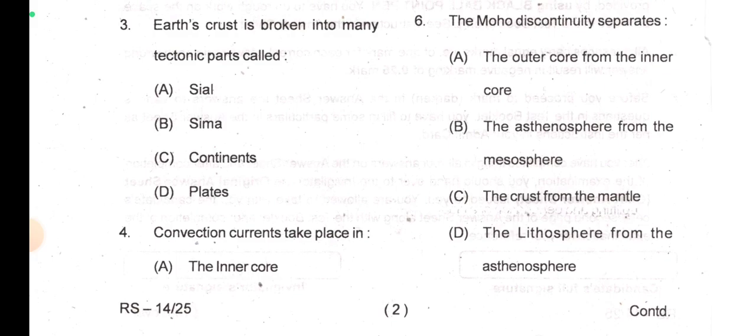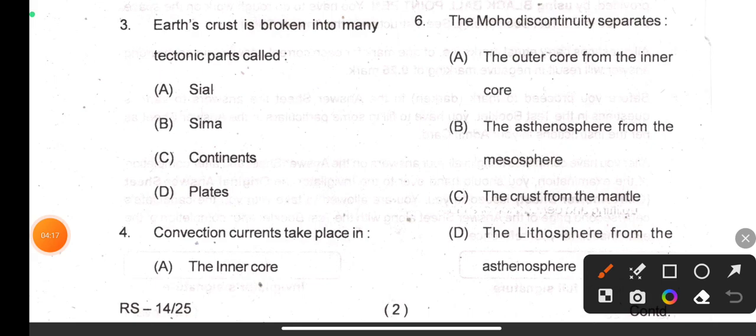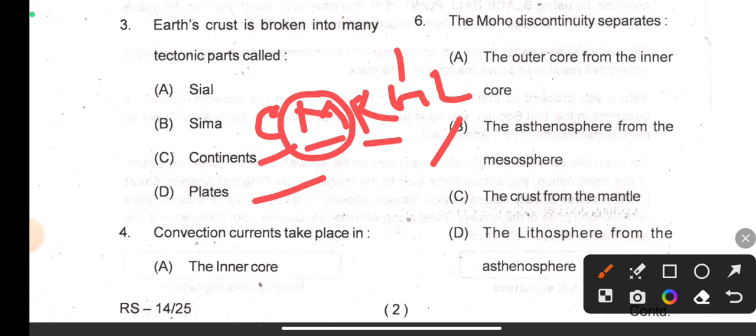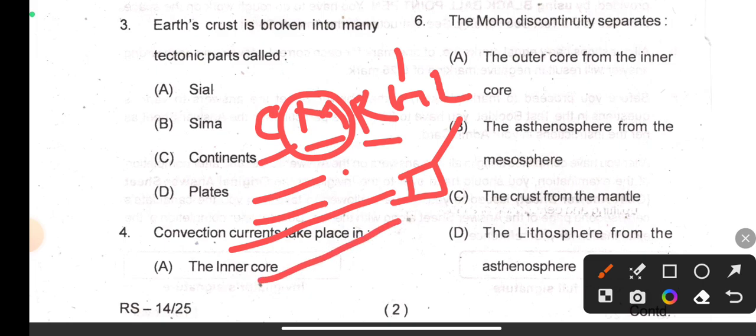Next, question 6: the Moho discontinuity separates. In the first video we already discussed the technique CMRGL for discontinuities: Conrad, Moho, Repetti, Gutenberg and Lehmann. So Moho is the second one. There is the Conrad discontinuity between Sial and Sima, then the crust, so Moho lies between the crust and the mantle. Then the upper mantle, lower mantle and core, outer core and inner core.